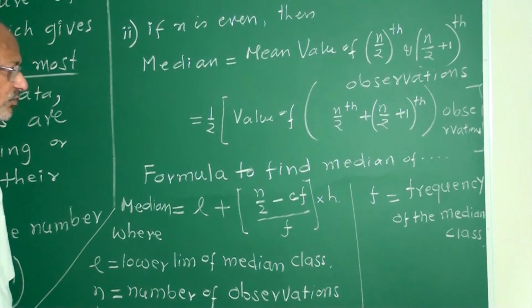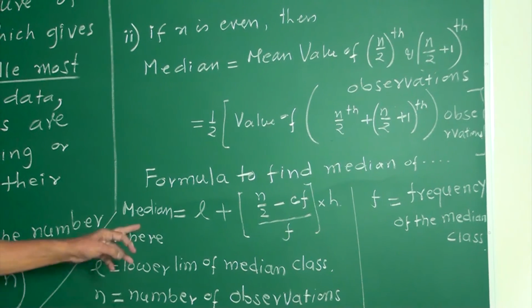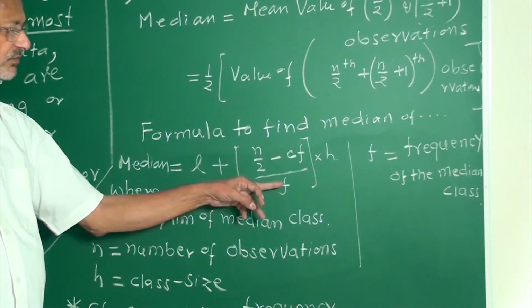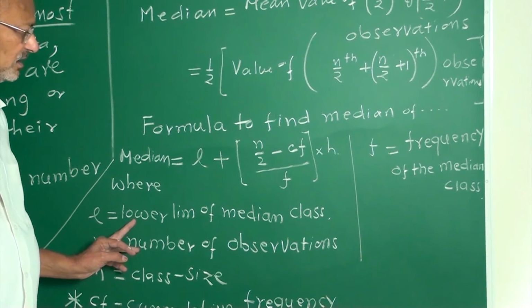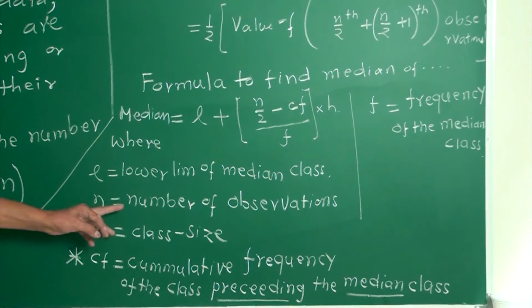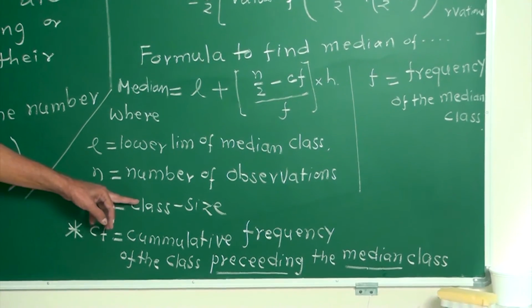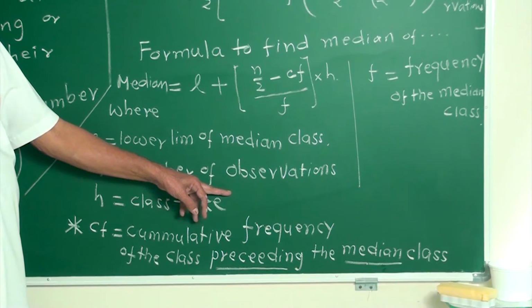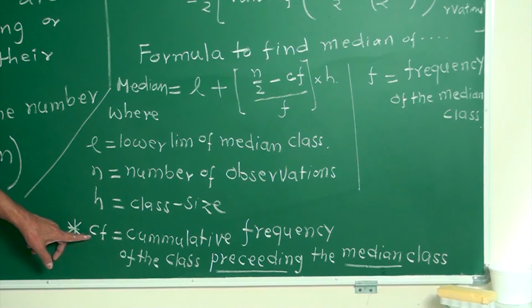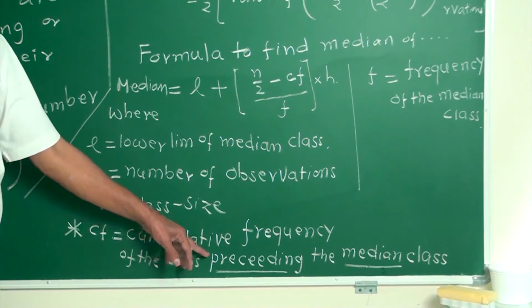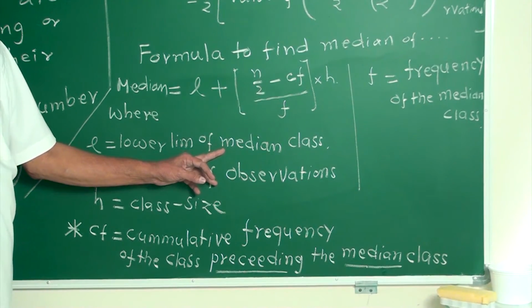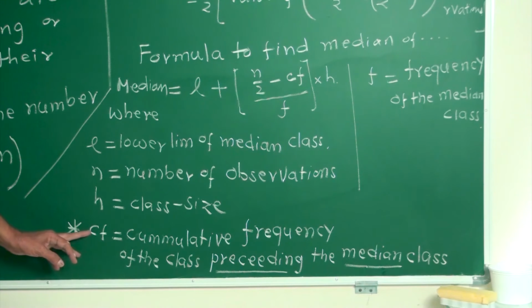Then the formula to find the median of a grouped data. Median is L plus (n by 2 minus CF) upon F into h, where L is the lower limit of the median class, n is the number of observations, h is the class size, that is, upper limit minus lower limit. CF stands for the cumulative frequency of the class preceding, meaning one earlier to the median class.